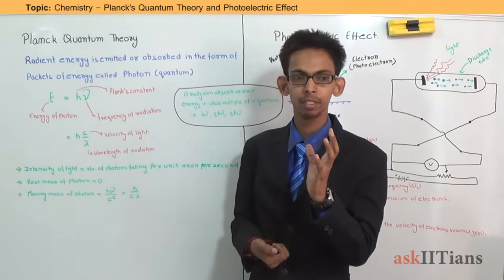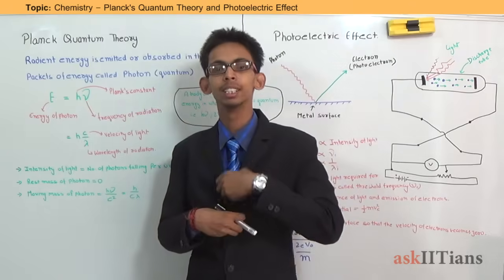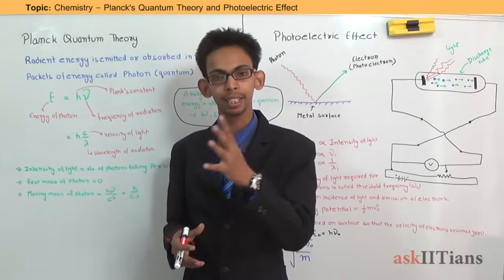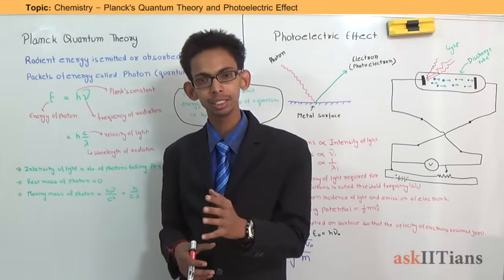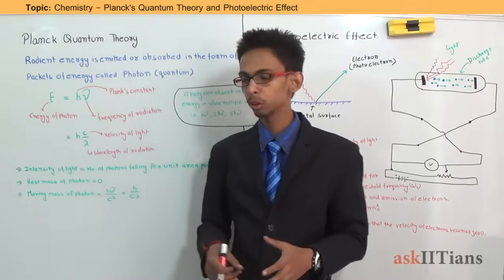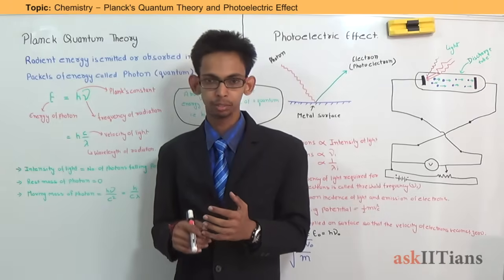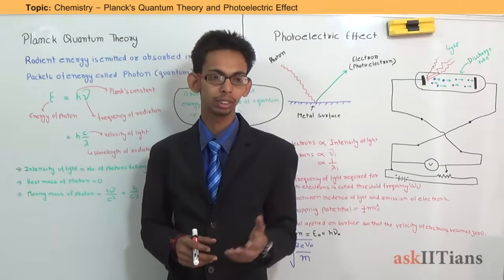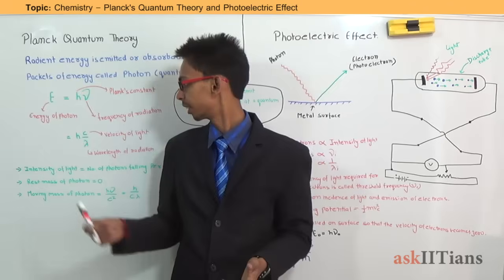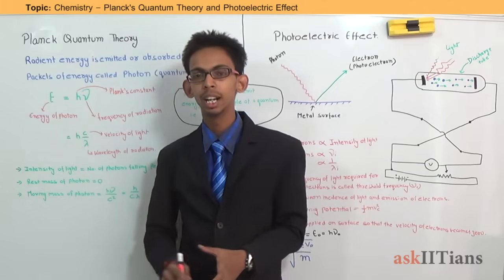So this was the basic idea of Planck quantum theory, according to which energy is transferred from one place to another, or it is absorbed or radiated, in the form of small packets, and these packets are known as quantums or photons. So the first thing was energy. We discussed that the energy of light depends on the energy of these photons, which is given by this formula, E equal to h mu.